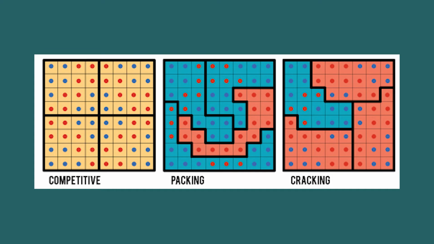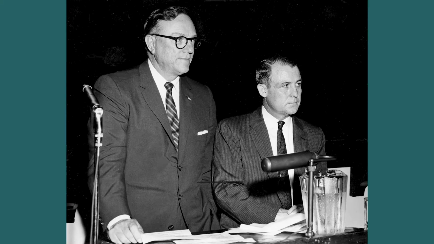Packing is concentrating a voter group into a single electoral district to reduce their influence in other districts. Cracking is splitting up a specific type of voter to deny them a voting block. Before I get into where we are now, I'll talk about how we got there.